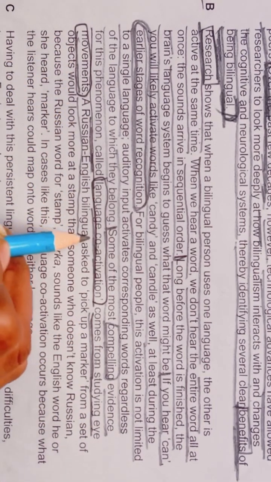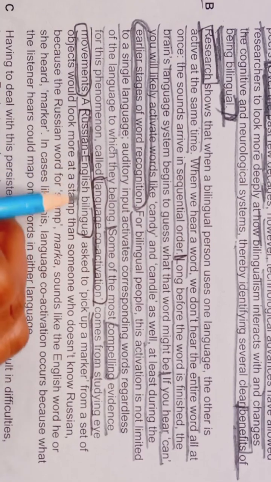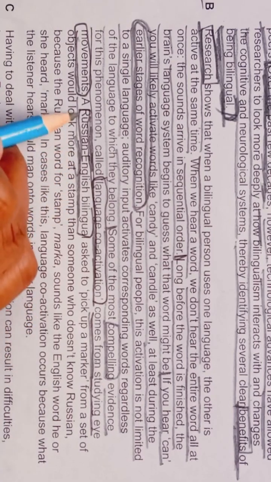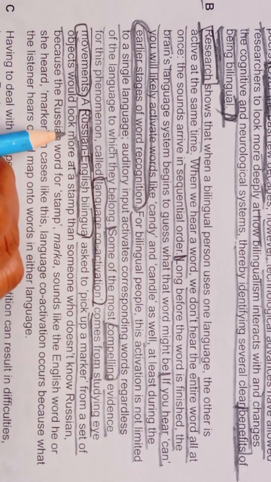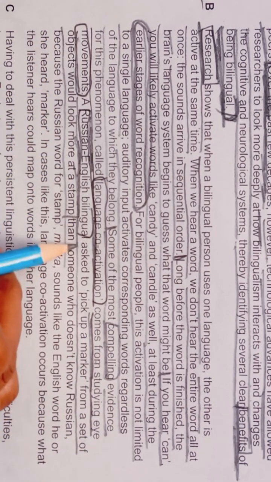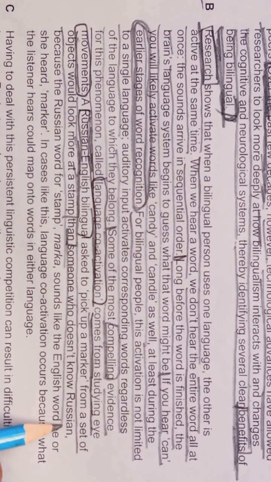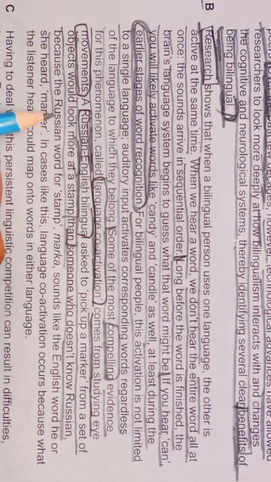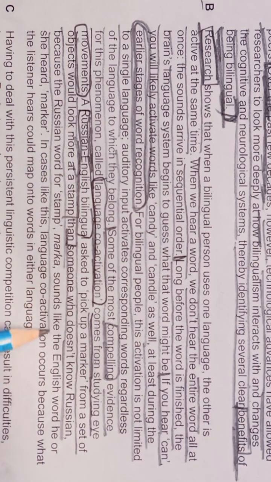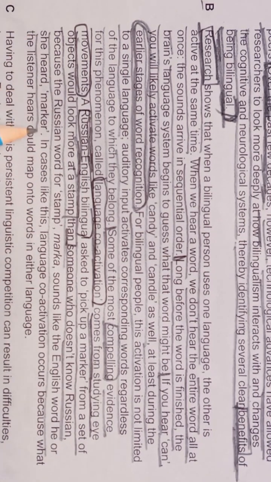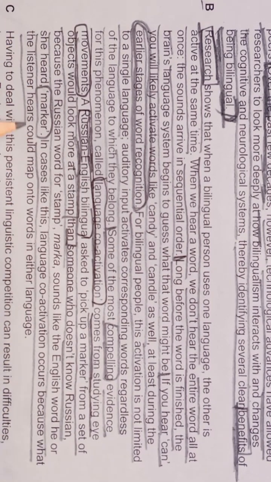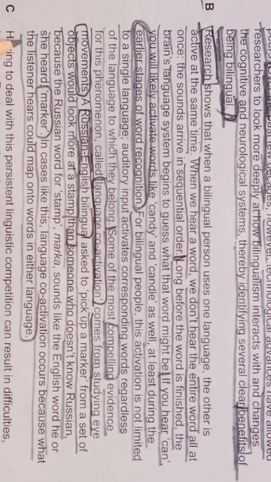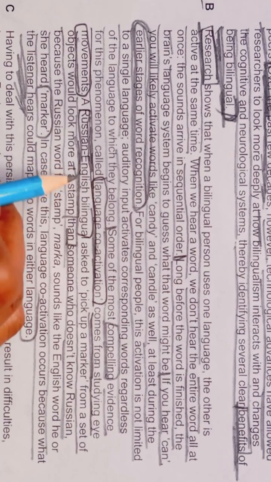A Russian English bilingual asked to pick up a marker from a set of objects would look more at a stamp than someone who doesn't know Russian, because the Russian word for stamp, marka, sounds like the English word he or she heard, marker. In a case like this, language co-activation occurs because what the listener hears would map onto words in either language. So we are getting our keyword, Russian, here.